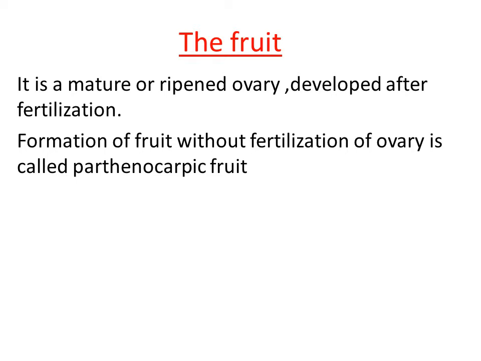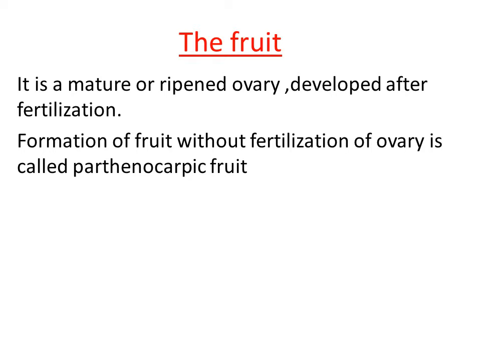What do you mean by parthenocarpic fruit? The formation of fruit without fertilization of the ovary is called parthenocarpic fruit. Because of the absence of fertilization, we can't see seeds in the fruit. So, seedless fruits are the best example of parthenocarpic fruit. One example I will give you is seedless grapes. Then we can also take the seedless banana. These are a few examples of parthenocarpic fruit where the fruit formation takes place without fertilization.